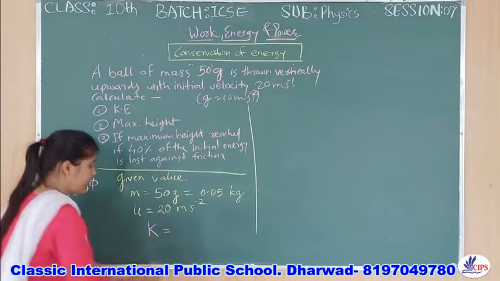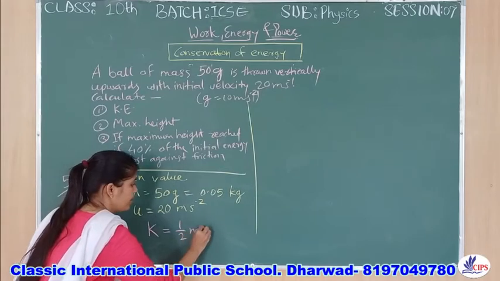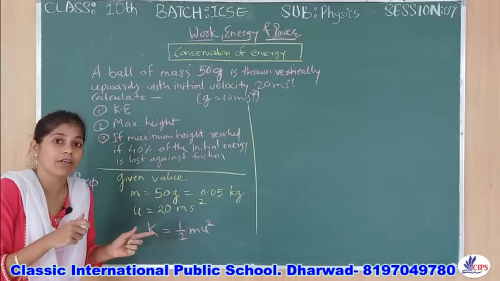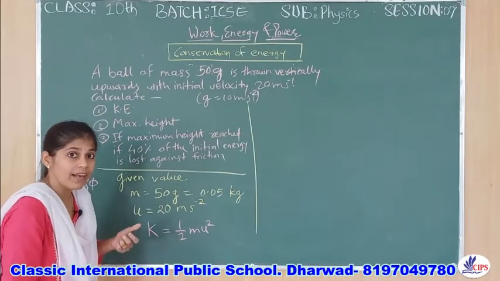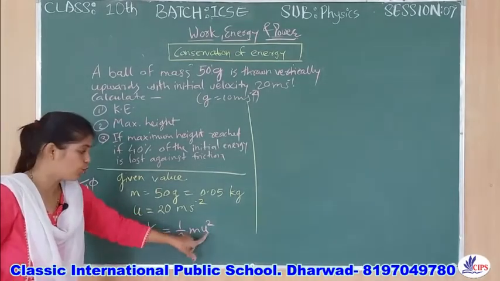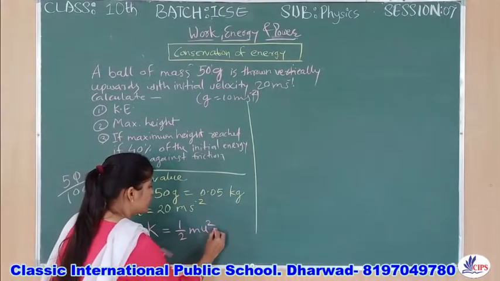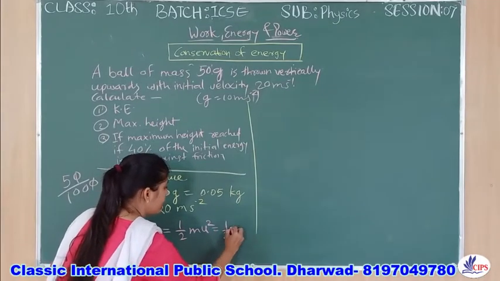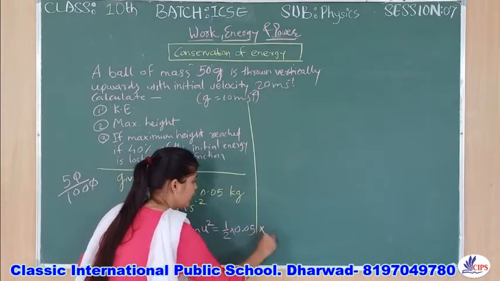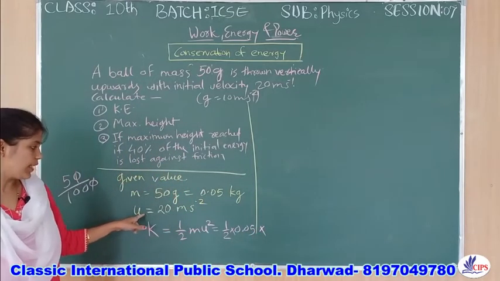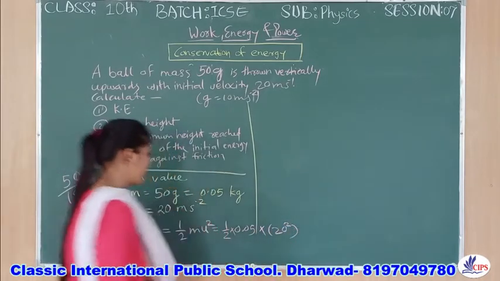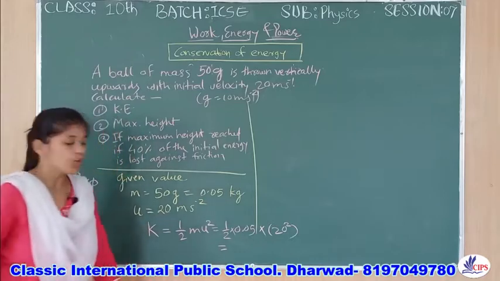Kinetic energy we will write as half m u square, where u is the initial velocity, because we have started by giving the force to it initially. Don't get confused in that. So half m u square is half into the mass, 0.05, into the initial velocity 20, so it will be 20 square. You need to solve it and you will get the answer.